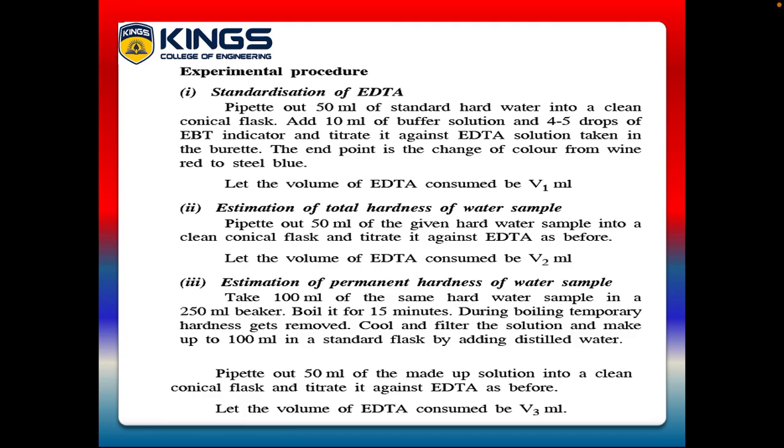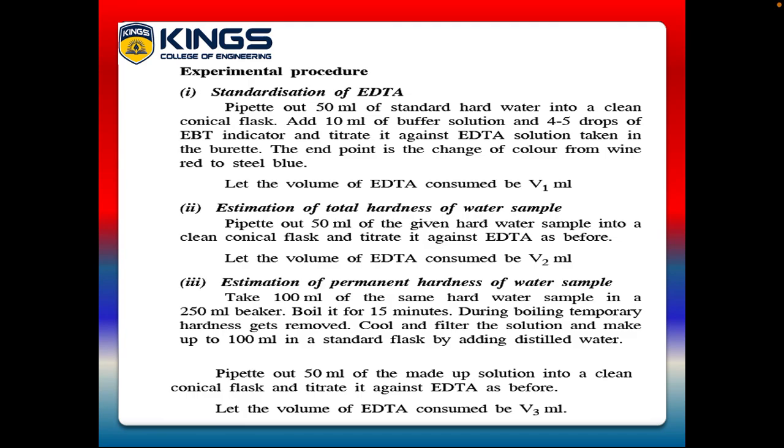In this experiment, we have to find the total hardness present in the sample hard water. For this purpose, pipette out 50 ml of the given water sample into a clean conical flask. Add 10 ml of buffer solution and 4 to 5 drops of EBT indicator and titrate it against the EDTA solution taken in the burette. The end point is the change of color from wine red to steel blue. Let the volume of EDTA consumed be V2 ml.